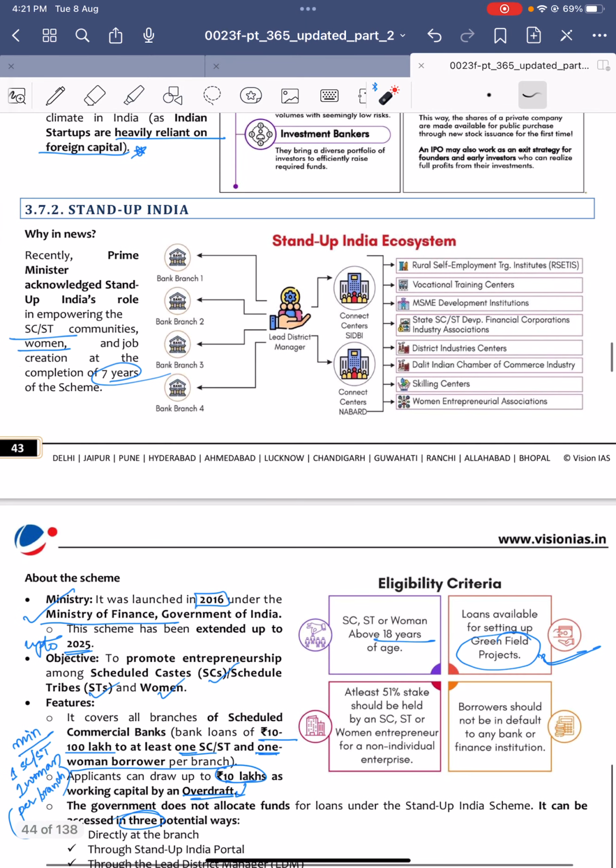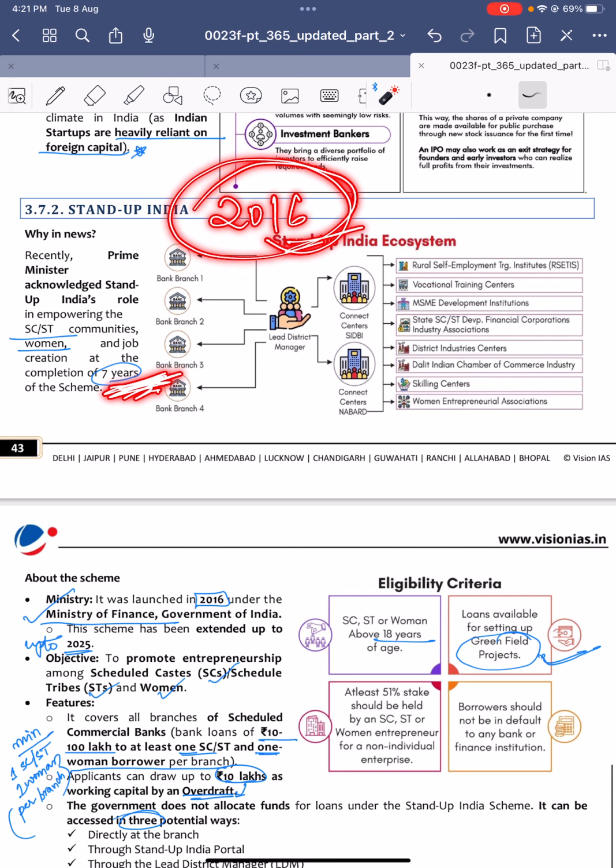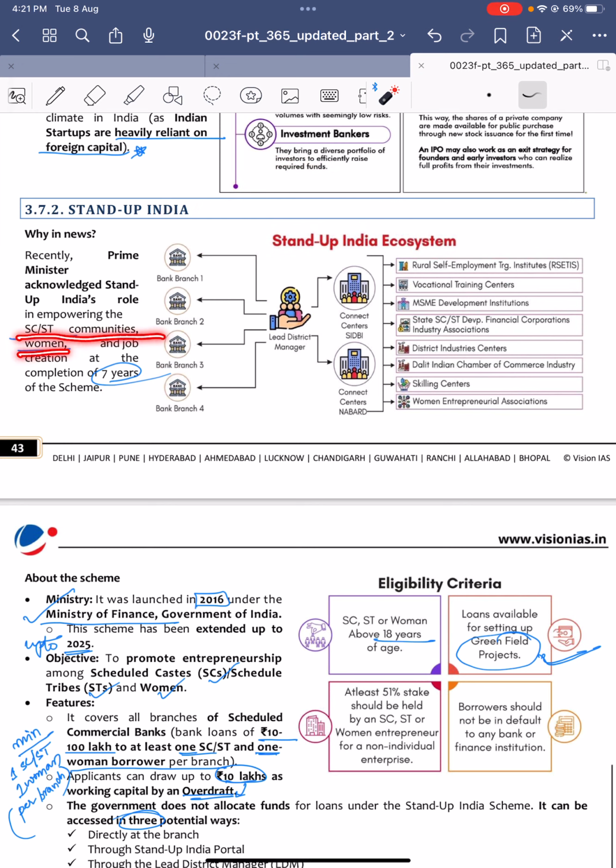Stand Up India scheme, it has been 7 years since the introduction of that scheme. It was introduced in the year 2016 under the Ministry of Finance. This is important. This is for the vulnerable sections like SC, ST, and women.